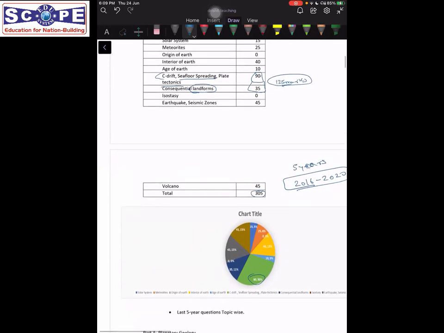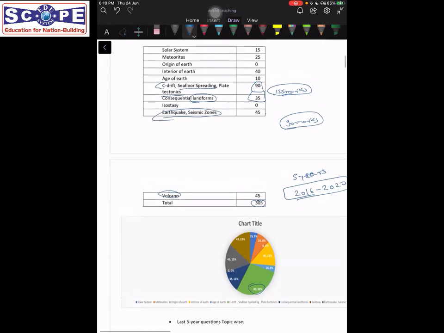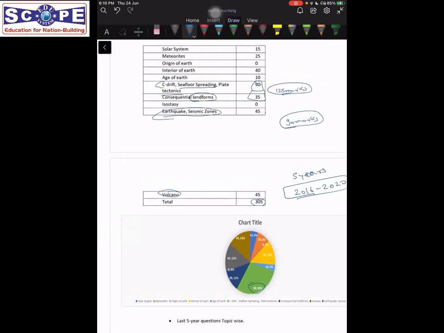The other topic is that of geophysical events, earthquakes and volcanoes, which, particularly in this section, is of 90 marks. But if we include those topics that have been asked from other portions of the syllabus, such as engineering geology, where we will deal with earthquake-resistant structures, and environmental geology, where we will deal with volcanic hazards and earthquake hazards, then this portion increases even more. So these two are the major portions, right?